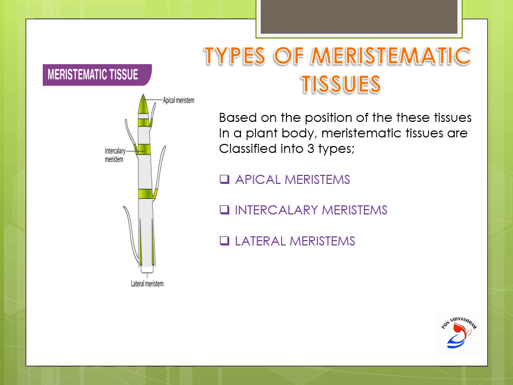They are found in the side or in the girth of the plant body. They are the only type of meristems which helps the plant to grow sidewise, in girth. The width of the plant grows because of the presence of these lateral meristems.